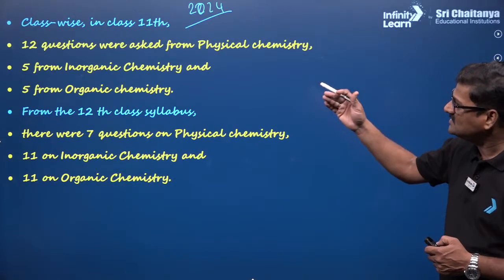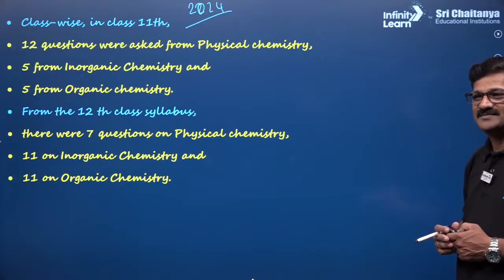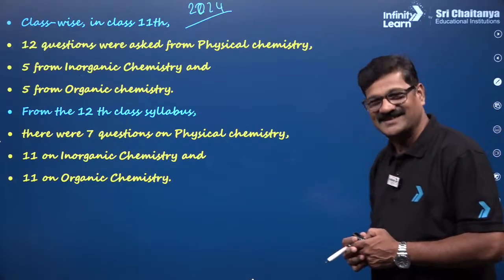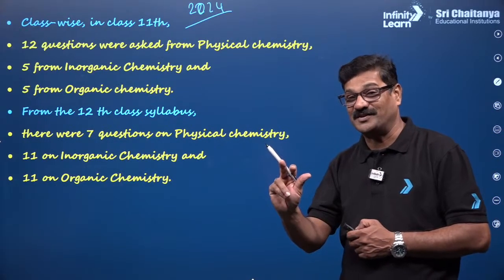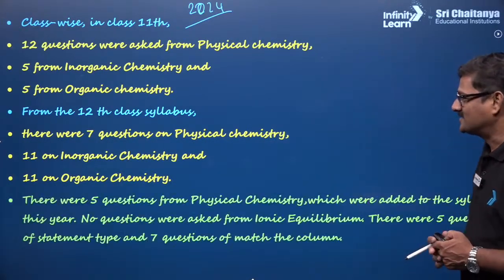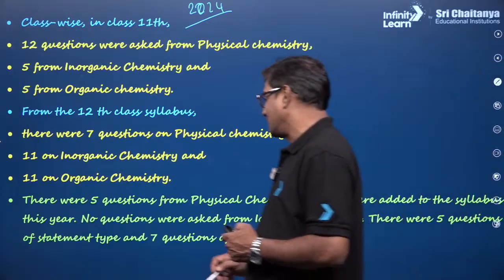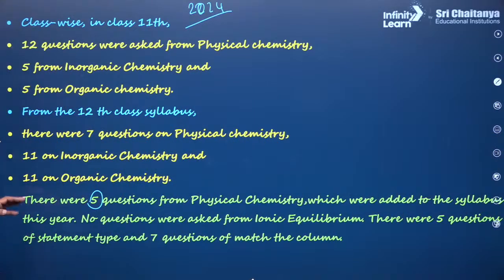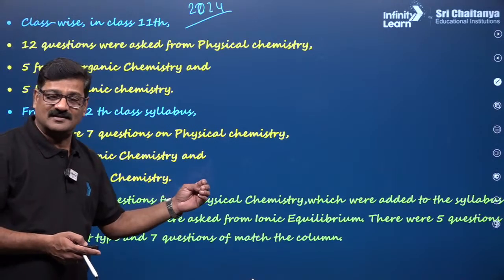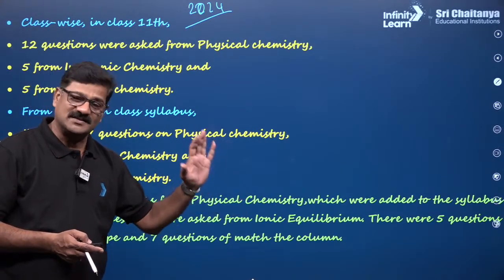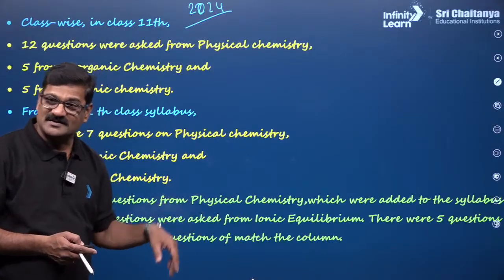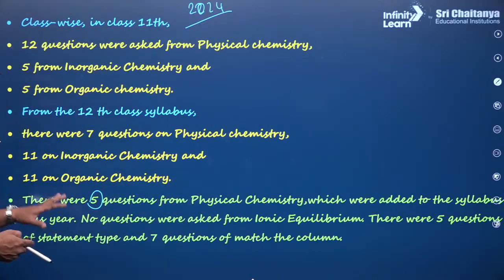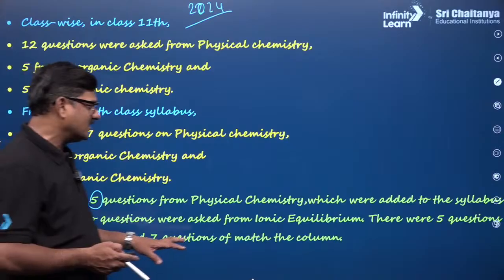So is it tallying 45? There were 50 questions, right? There were 50 questions in 2024. So there were 5 questions from physical chemistry which were added in the syllabus this year, because until 2024 it was COVID time and the rationalized syllabus was given. Now it is introduced, and a number of questions were asked from ionic equilibrium.